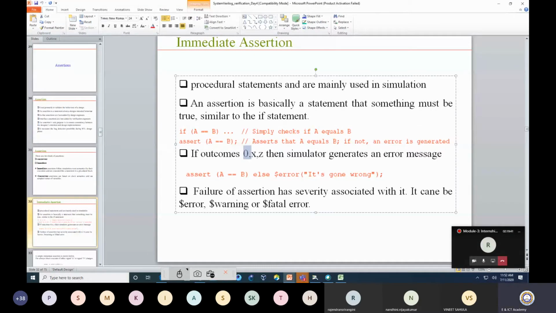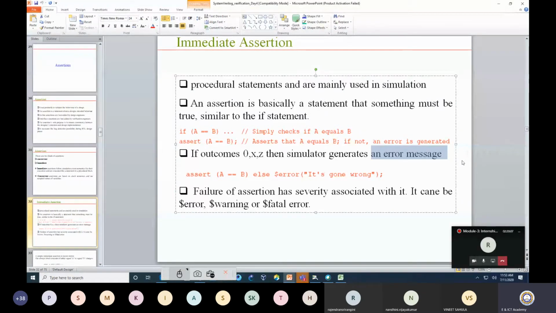For an assertion, whenever I am using a logic variable and the outcome is false, it can be 0, it can be x, or it can be z. At that time an error is generated. In a condition, 0, x, or z is a false case. But in an assertion, if 0, x, or z is there, then it is an error case, because this is not at all my expectation.